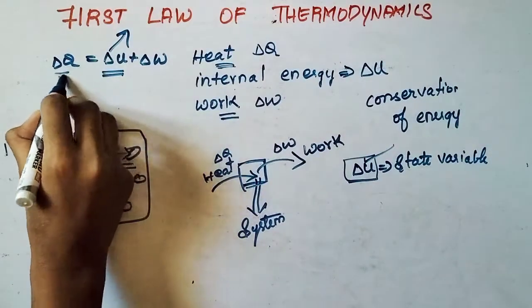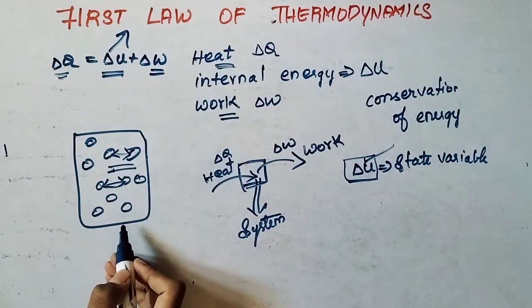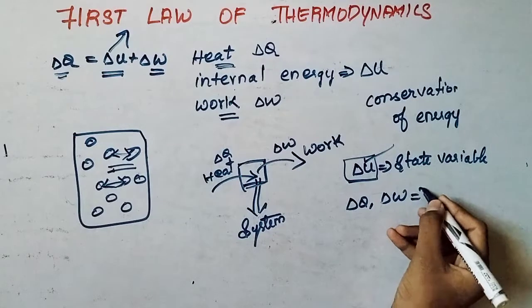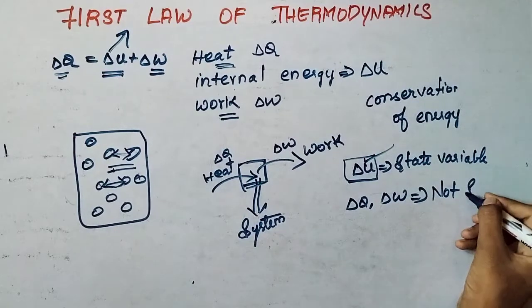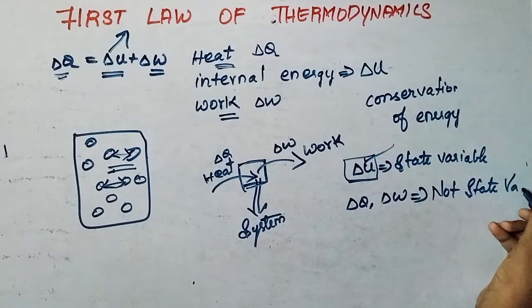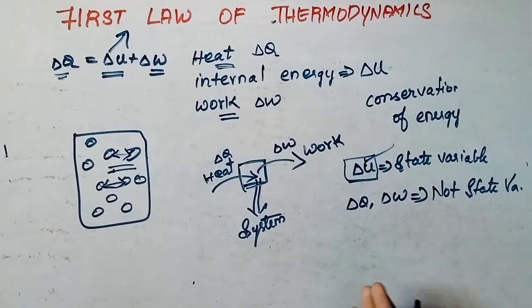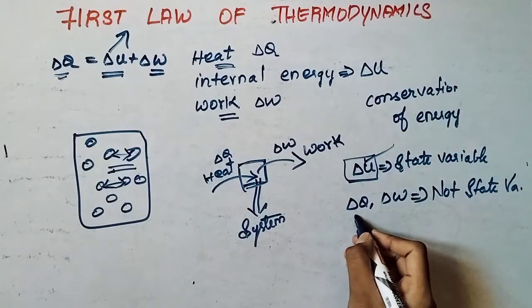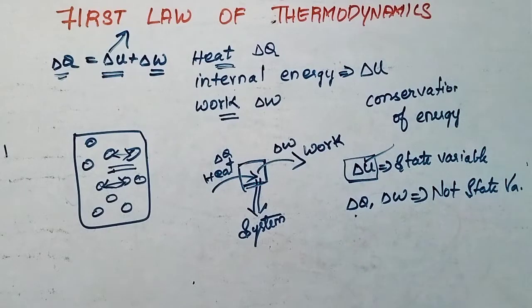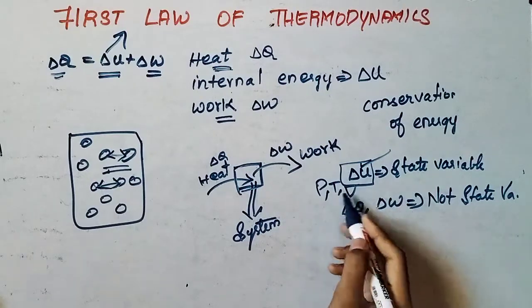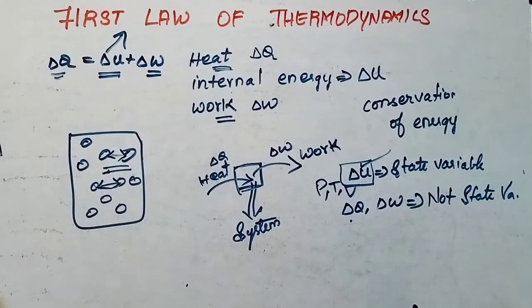But del Q and del W, the heat supplied and the work done, are not state variables, because they depend on the path by which we transfer them. Which path we use to transfer from one system to another is very important, while internal energy does not depend on it. Not only internal energy, pressure, temperature and volume are also state variables.